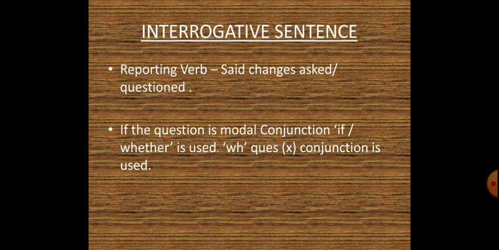The second type, that is interrogative sentence. So over here the reporting verb said changes into asked or questioned. If the question is in a modal form, then we are supposed to use the conjunction if or whether. Only one of these two we are supposed to use. And if the question is in a form of WH words or questions, no conjunction is supposed to be used.